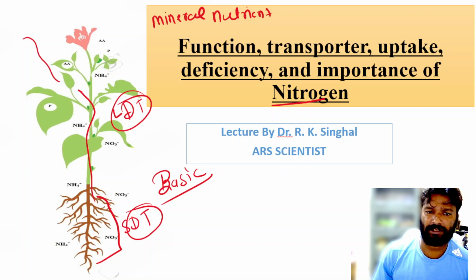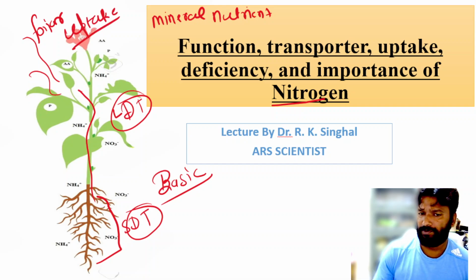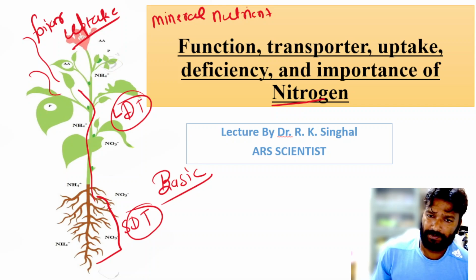We also discussed foliar uptake of nutrients. So from today we will discuss the function, transporters, uptake, deficiency and importance of the different nutrients. And today we will start with nitrogen.